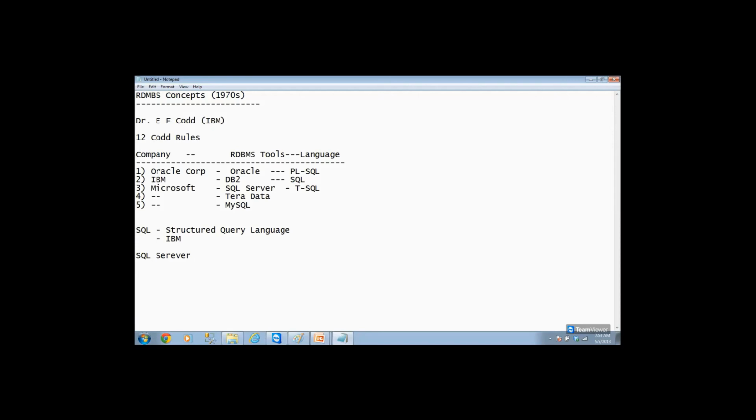If you talk about the history of SQL Server, when was this started? SQL Server 1.0 was first released in 1981. There are many versions.